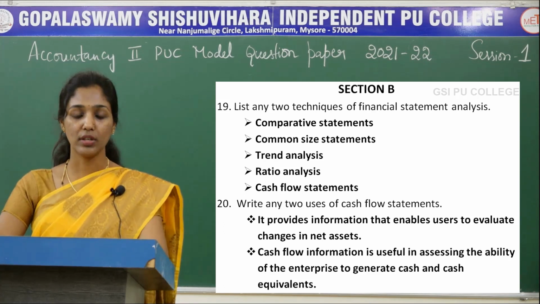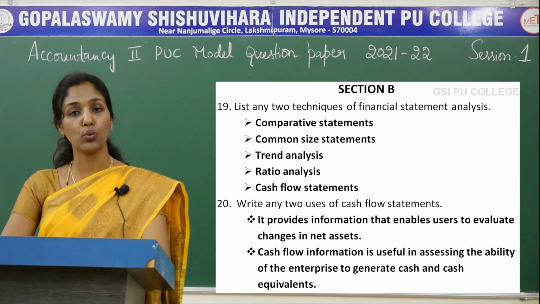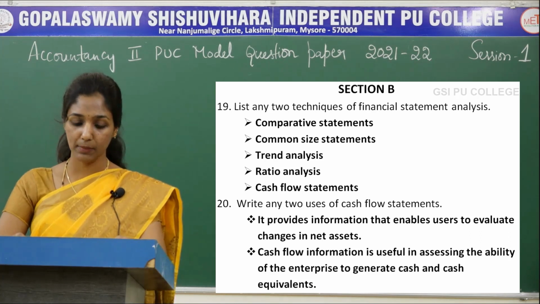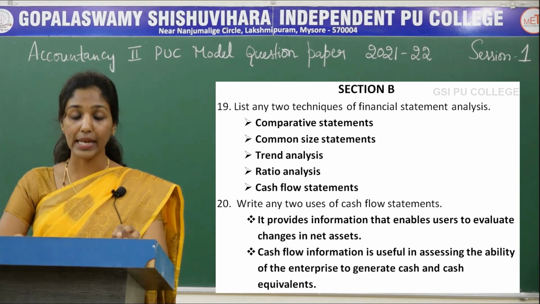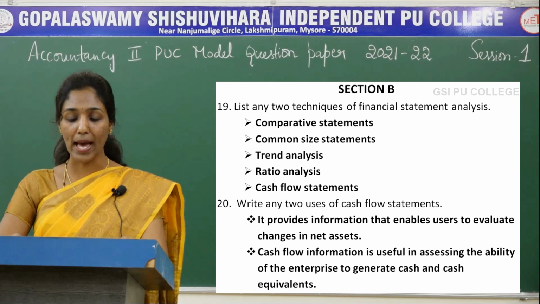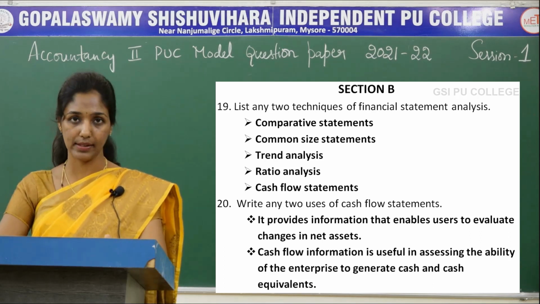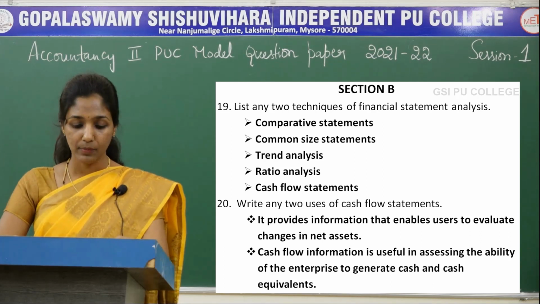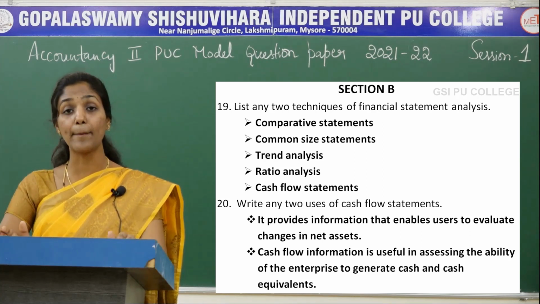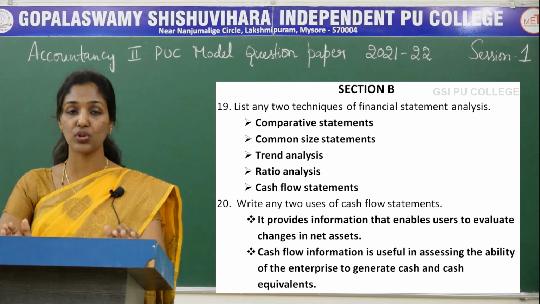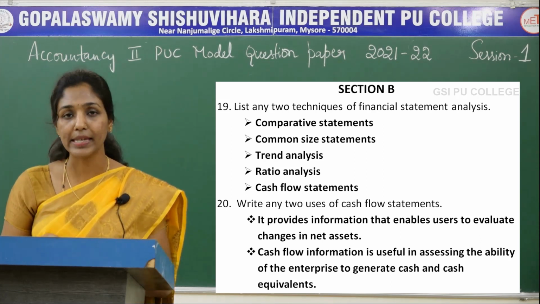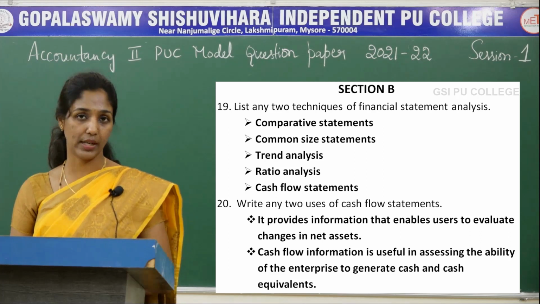The last question is, write any two uses of cash flow statement. The first one is, it provides information that enables the users to evaluate change in the net assets. The second is, cash flow information is useful in assessing the ability of the enterprise to generate cash and cash equivalents. These two are the uses of cash flow statement.